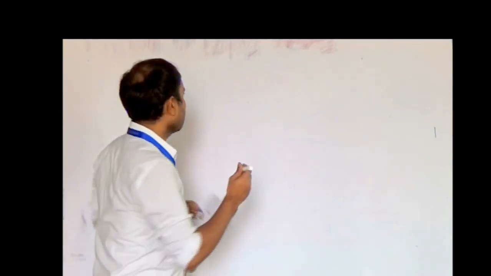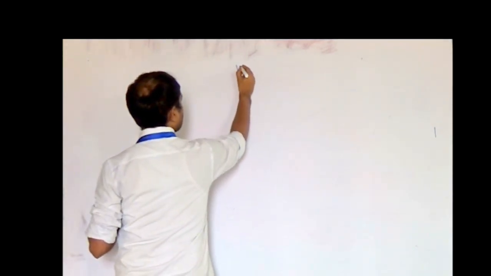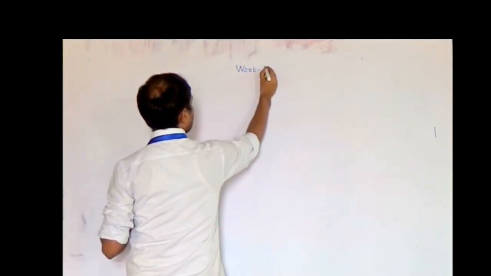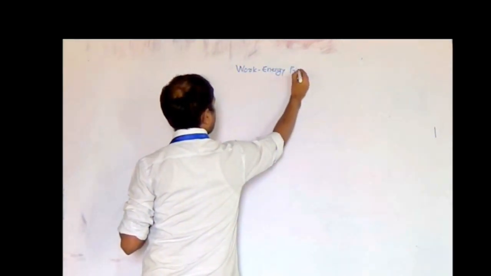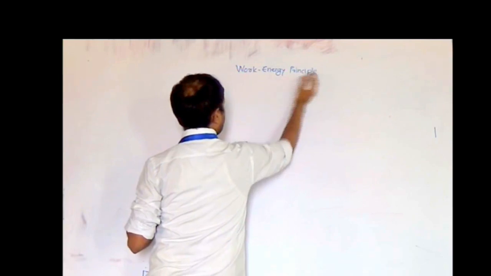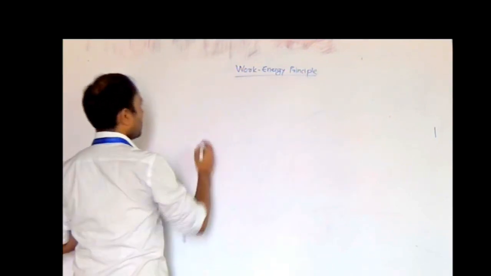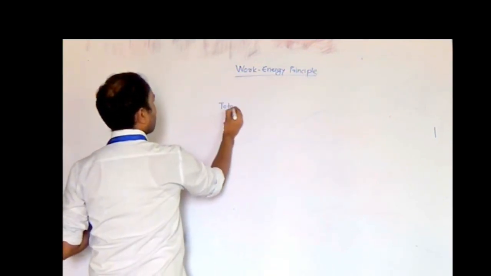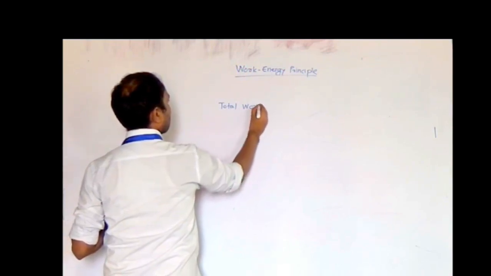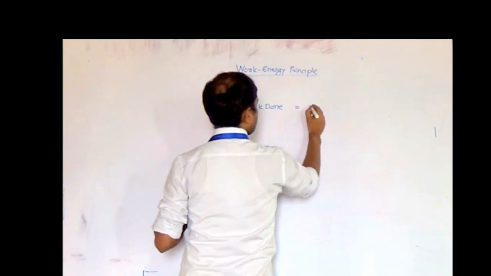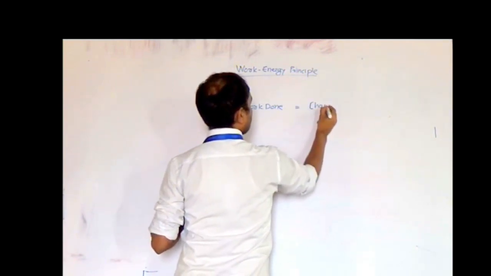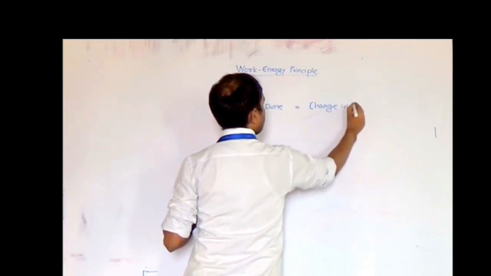So we can write the work energy principle as: it states that total work done is equal to change in kinetic energy.